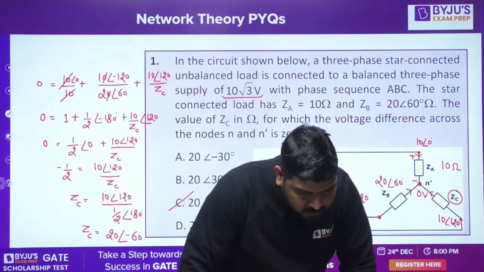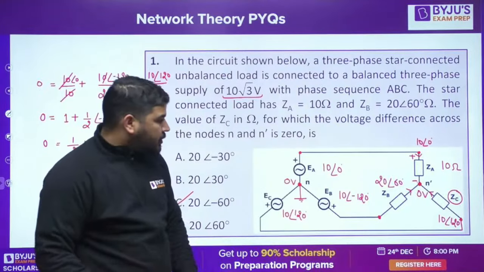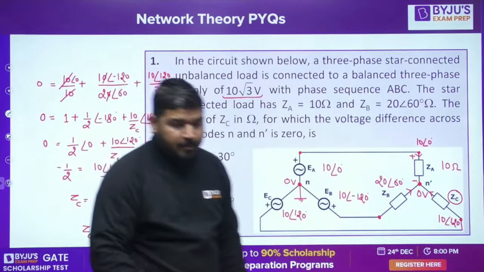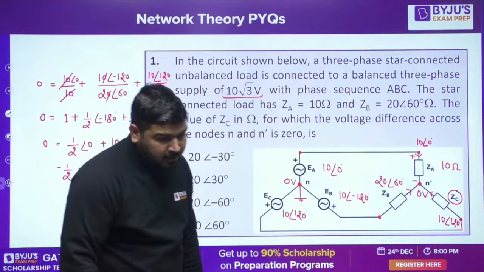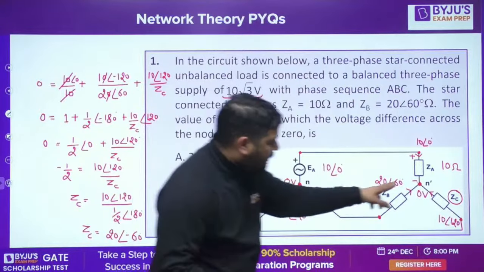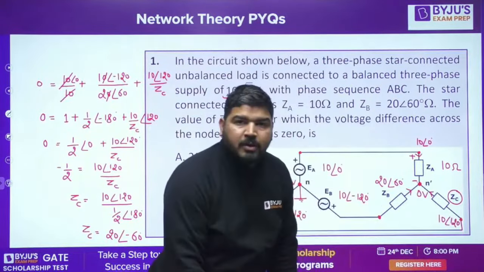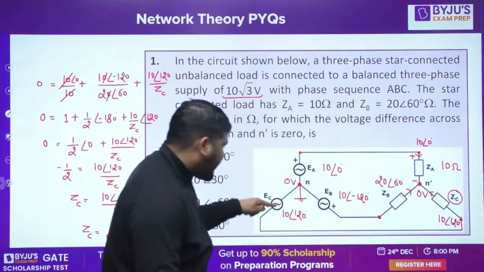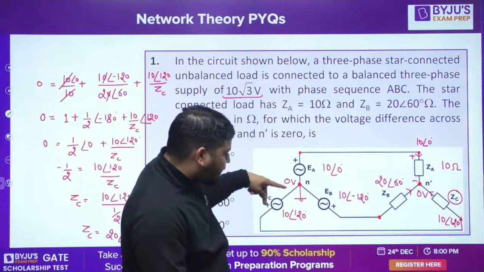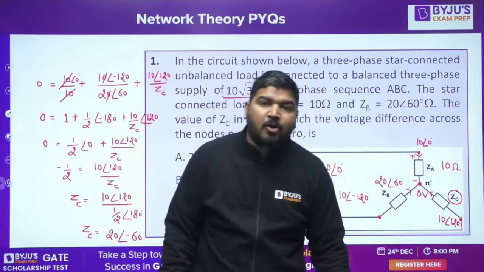Sir, if one impedance is short circuited, do we need to calculate the load as star or delta? No, it doesn't matter. First of all, you can't short it. In this situation, you can't short it. Why? What's the problem? Viswanath and Murli, he's saying if one impedance is shorted, look, if this is shorted, then this point will be 0 volt. This point will also be at 0 volt if it is shorted. But this point is given as 10 angle minus 120. So if somehow you short it, it means you are shorting this voltage source, and a voltage source can never be short circuited. So you can't assume these conditions from nowhere, okay?